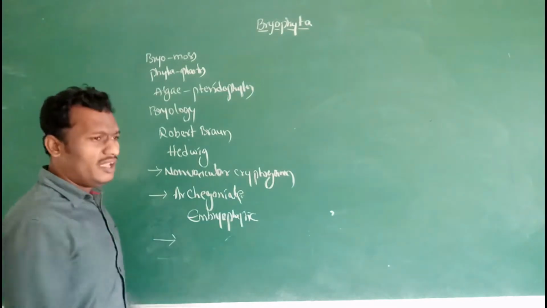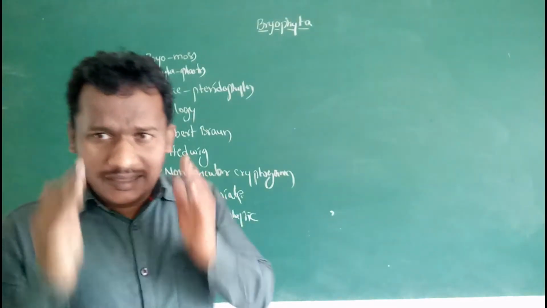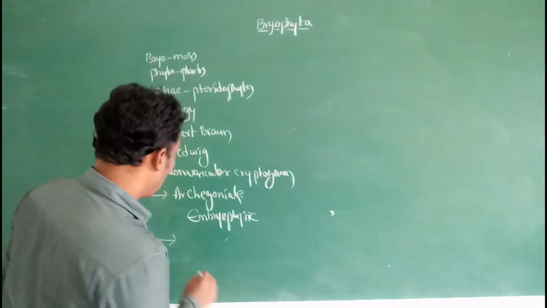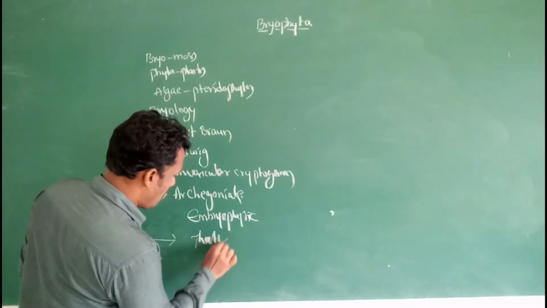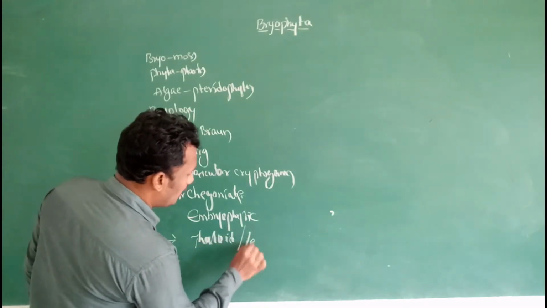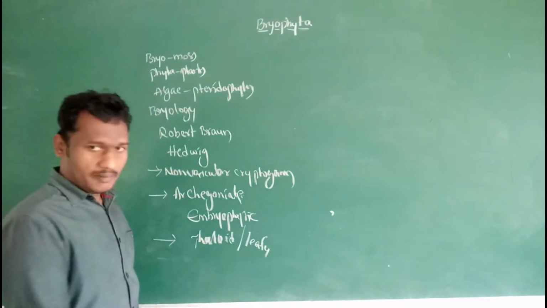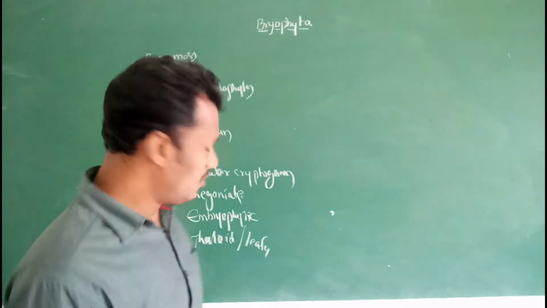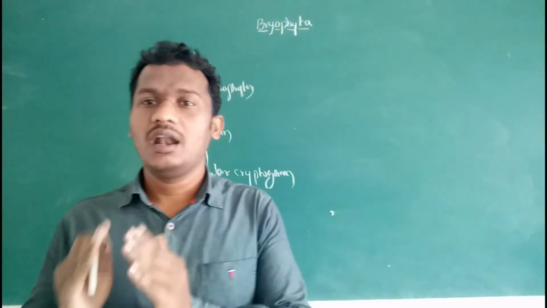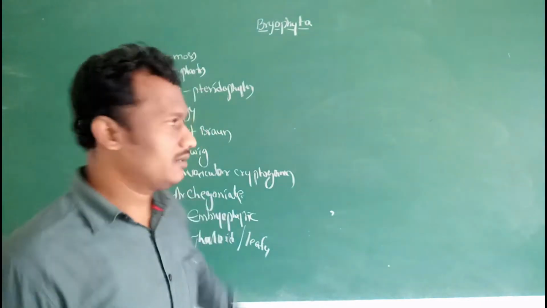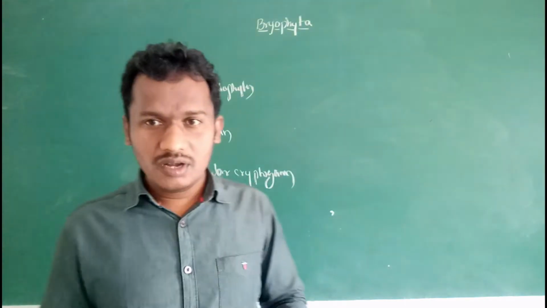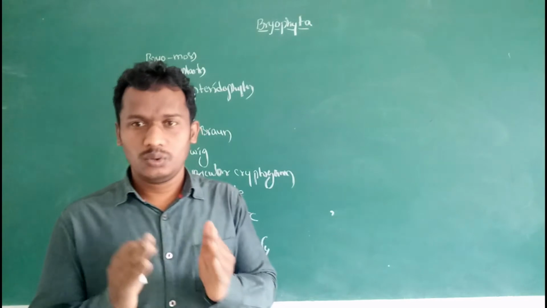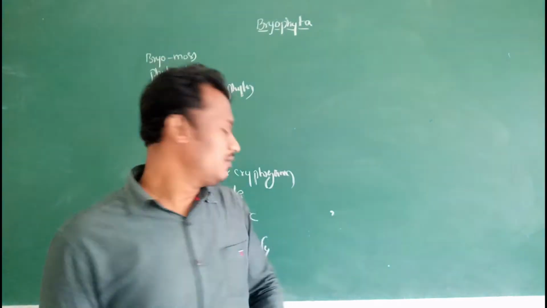In bryophytes, the plant body is thalloid, or a leafy axis is present. Thalloid means not differentiated into true root, stem and leaves.